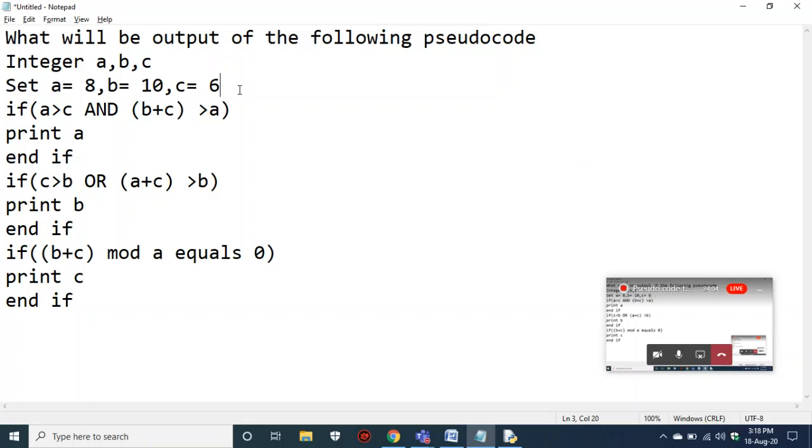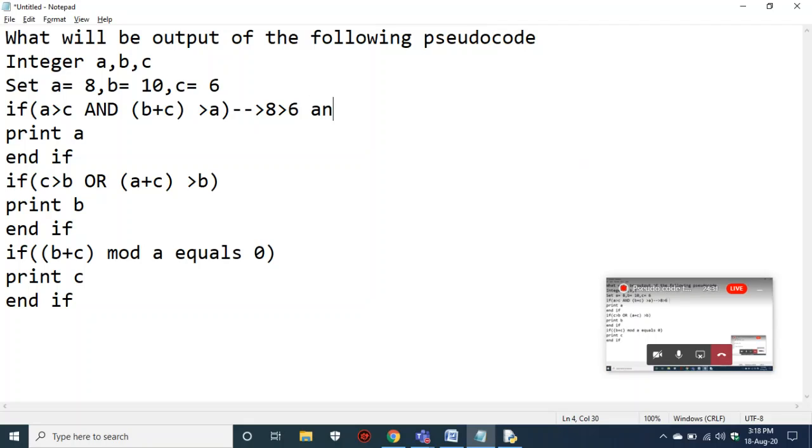Now we compare. The first point is 8 greater than c, in the sense 6. Yes, it is true. When you go with an and condition, both statements should be true, then the condition will be executed. If any one of them is false, it is false.